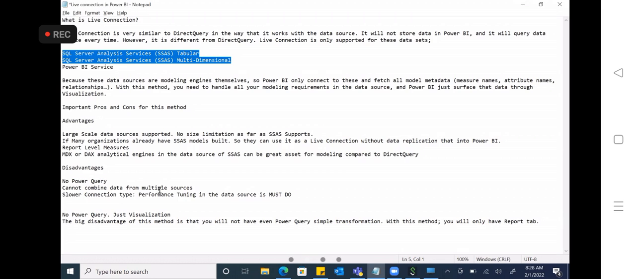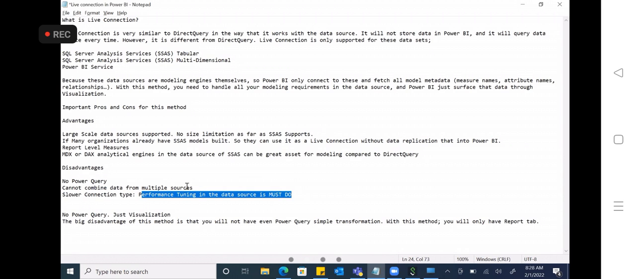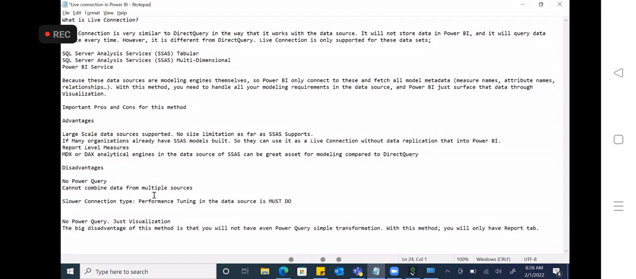Okay. Slower connection time. Slower connection performance; tuning in the data source is a must-do. Because all the stuff you are doing, like modeling, relationships, everything, you are doing in the source itself. That is the reason it will definitely kill the performance. That is the reason you need to do performance tuning. Performance tuning means to improve the performance. To improve the performance, we need to do some settings. That is called performance tuning.